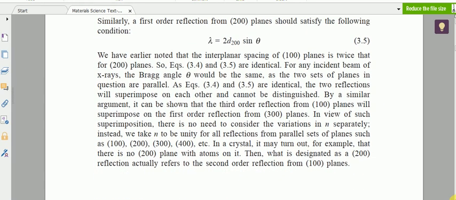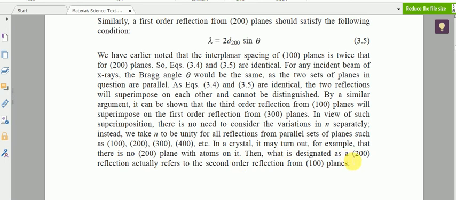There is no need to consider the variations of which order of reflection we are treating, which n value we are taking. Instead, we take n to be unity for all reflections from a parallel set of planes, such as 100, 200, 300, 400, etc. So it turns out that there is no 200 plane with atoms on it.